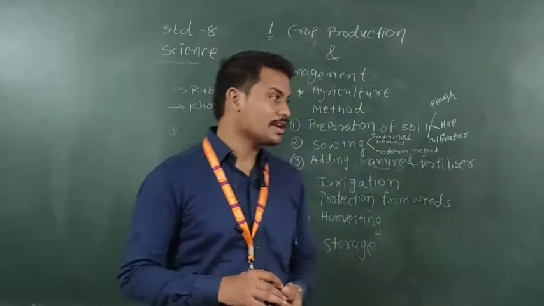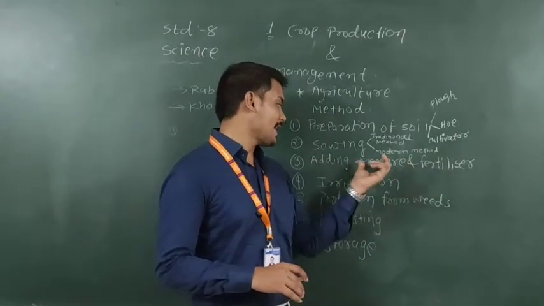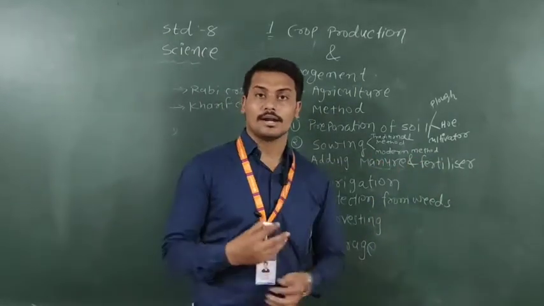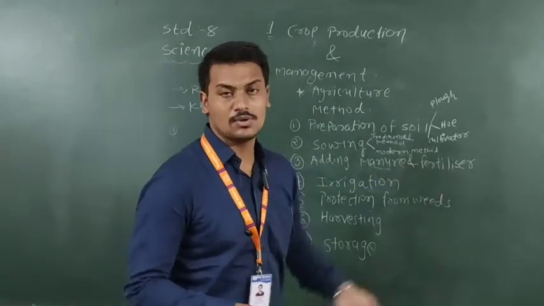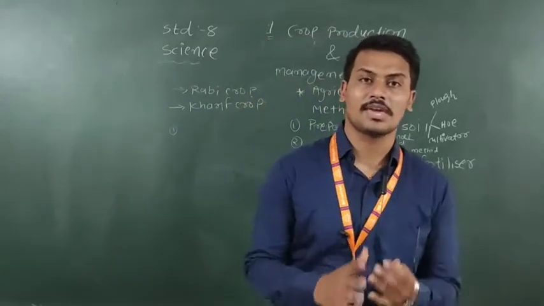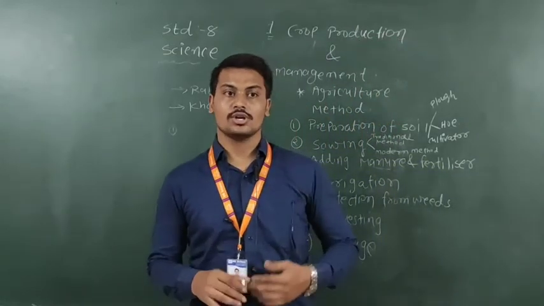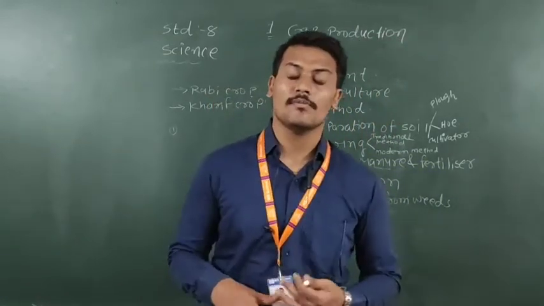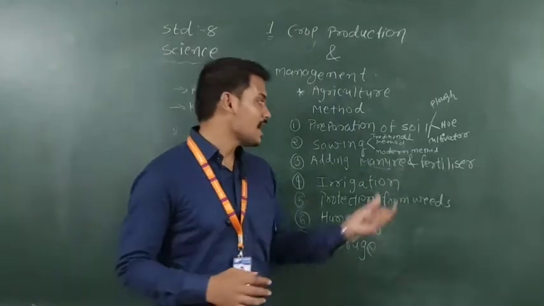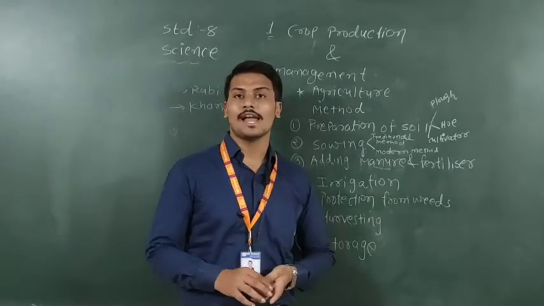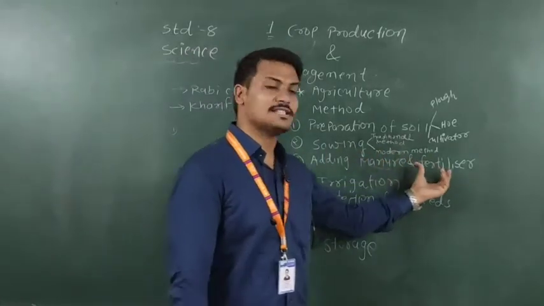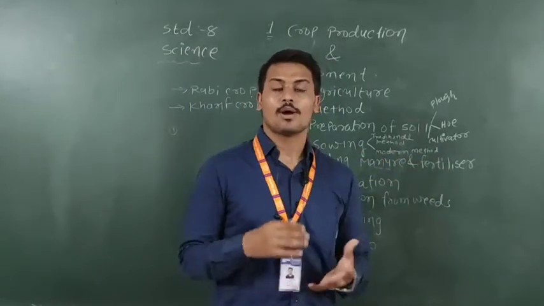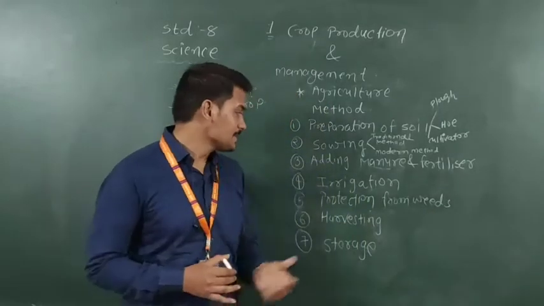So for better productivity, we use both fertilizer and manure, but if we use fertilizer, we can maintain some gap between two crops. So the soil fertility will be nourished, and we use the manure and fertilizer. Now, after adding manure and fertilizer, which provide proper nutrients for proper growth of the plant,